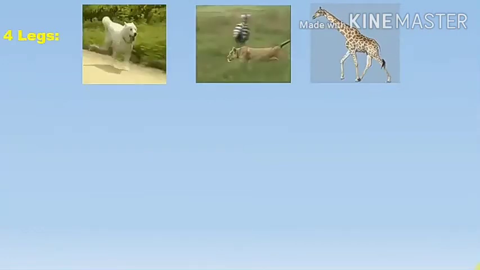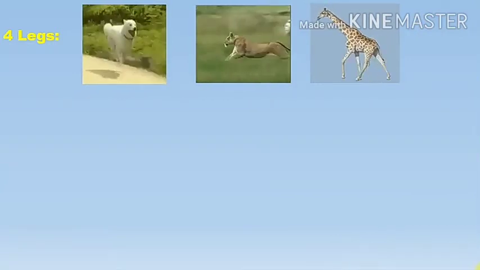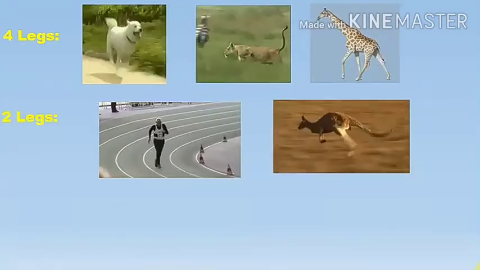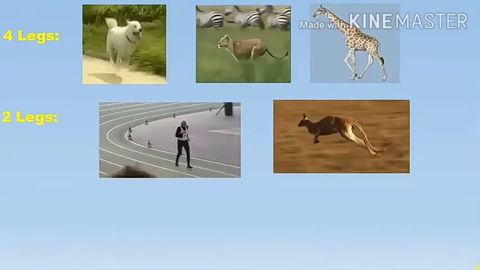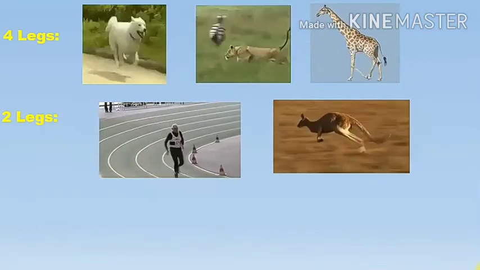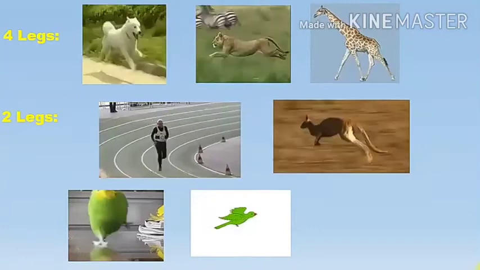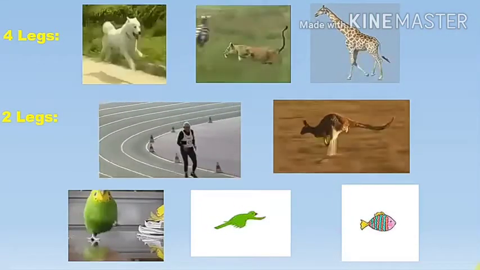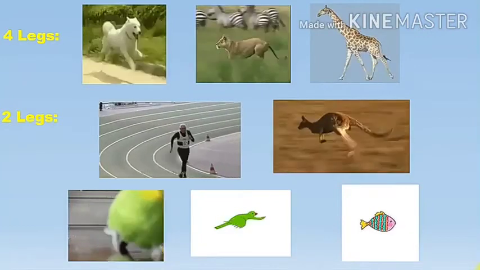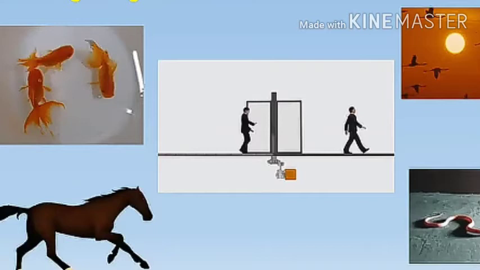Some animals use 2 legs, like human beings and kangaroos. Birds use legs for walking and wings for flying, and fish use swimming bladders. So these organisms use different organs to move.